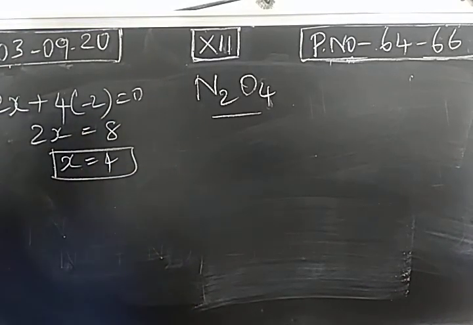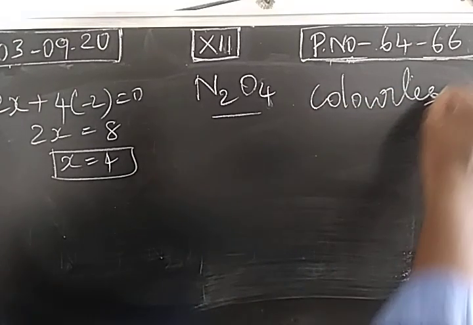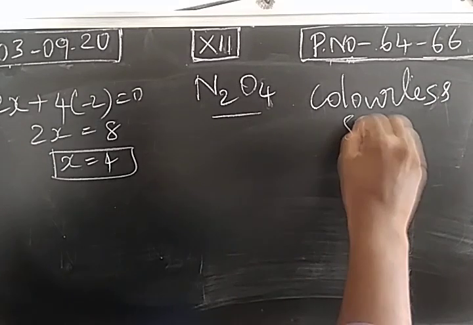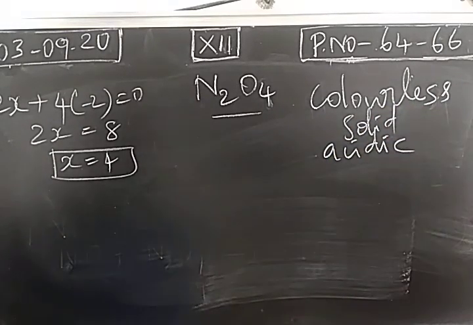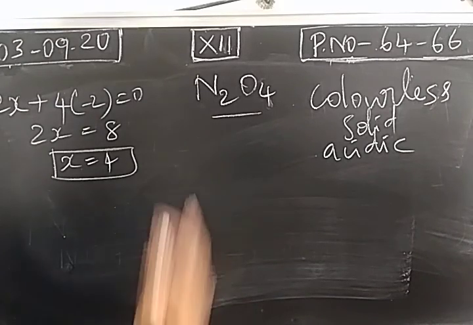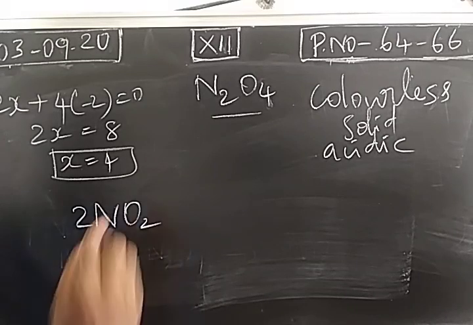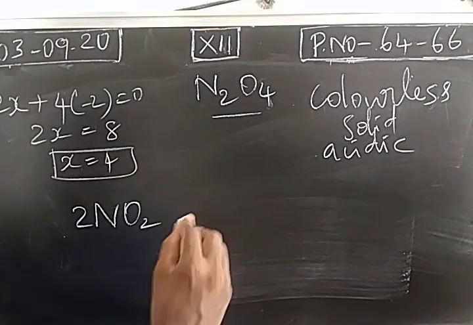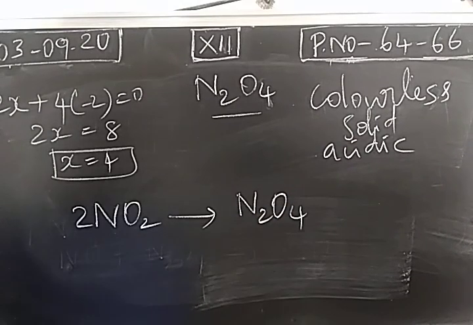So the oxidation state of nitrogen in dinitrogen tetroxide is +4, and it is a colorless solid which is acidic in nature. Next, preparation. This can be prepared from nitrogen dioxide gas. When 2 molecules of nitrogen dioxide gas join together, it produces nitrogen tetroxide.